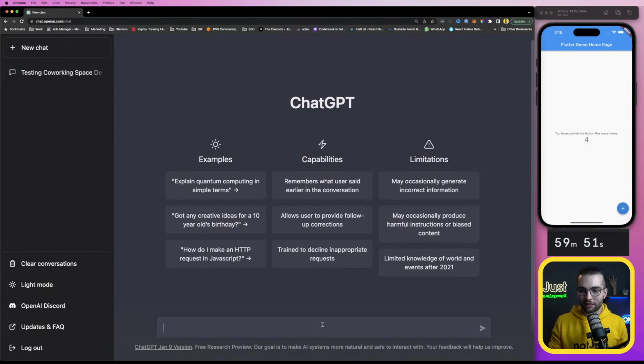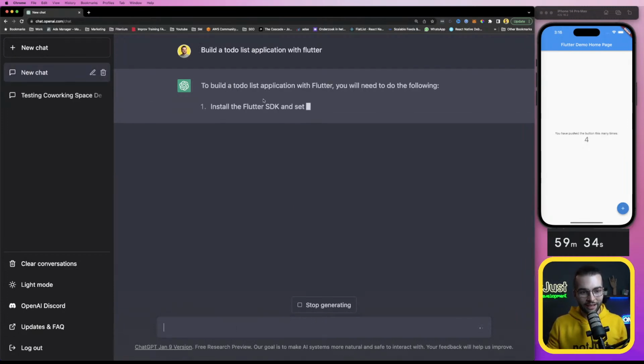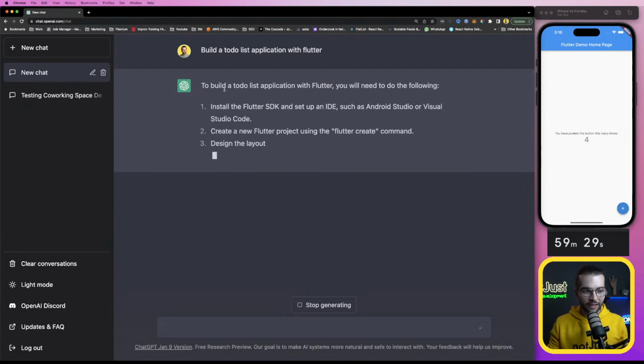Let's ask it a very general question. I don't know. Build a to-do list application with Flutter. Is it too general? Okay, it's not gonna give me code yet, but slowly we're gonna get there.